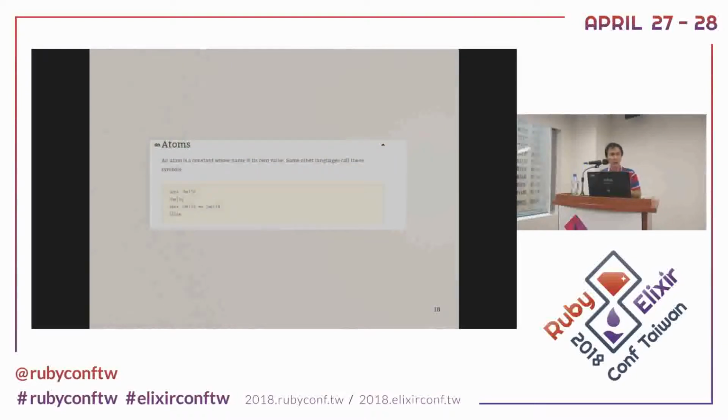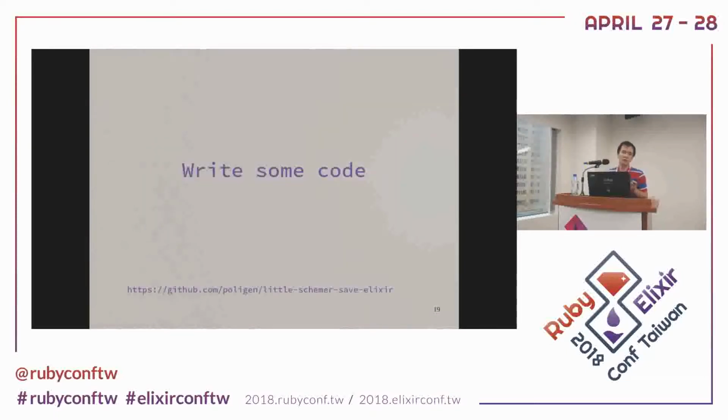And the other one is atoms. Actually, it's kind of like strings, but I think in Ruby it's called symbol, right? I'm not sure. So this is an atom. Okay. So if you want to write some code, I have posted on GitHub. You can search Scheme or Elixir. There are lots of GitHub repos there. You can try it on your own.